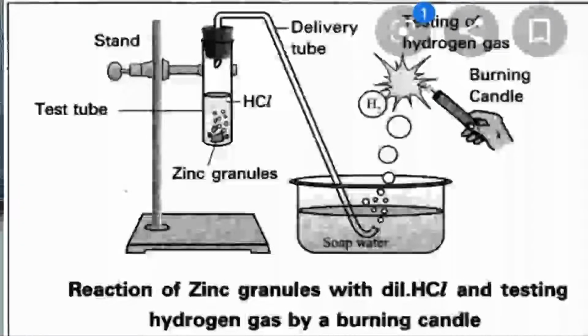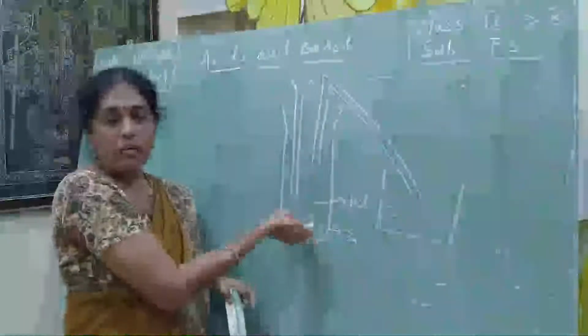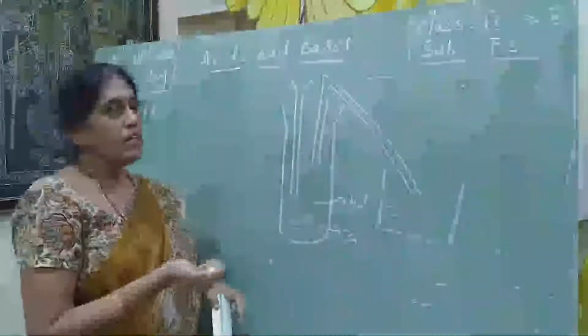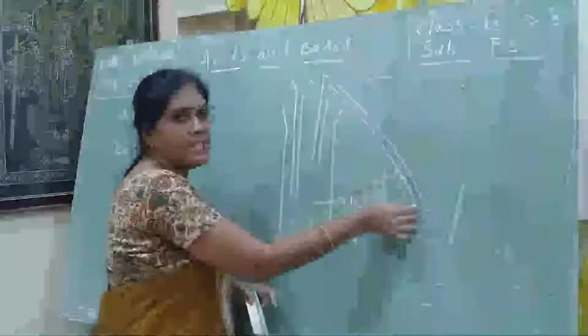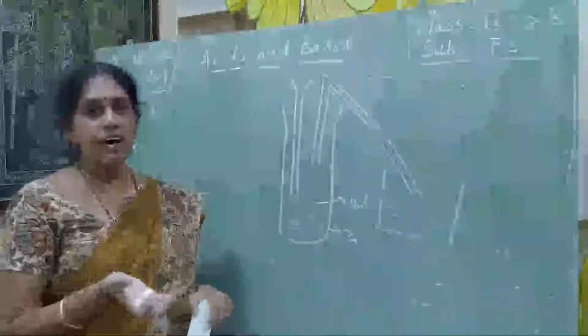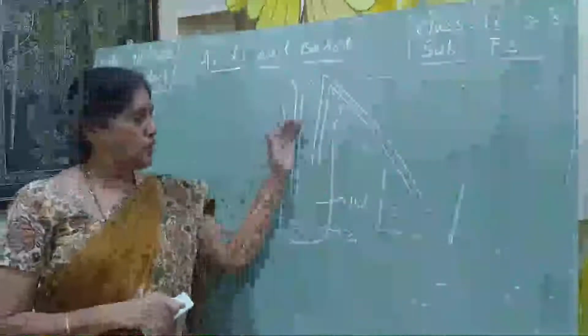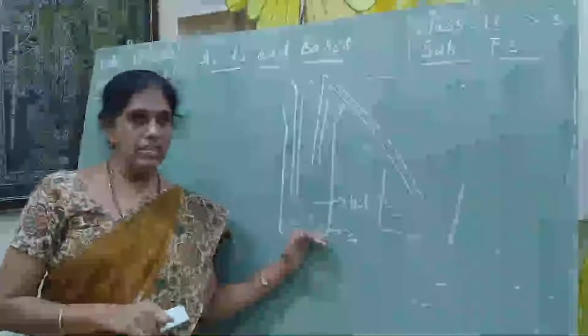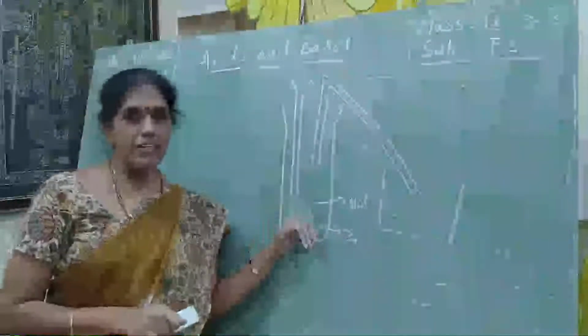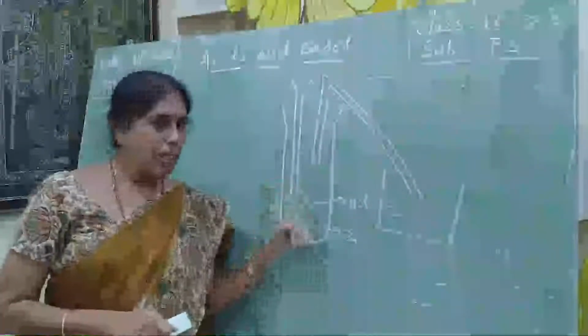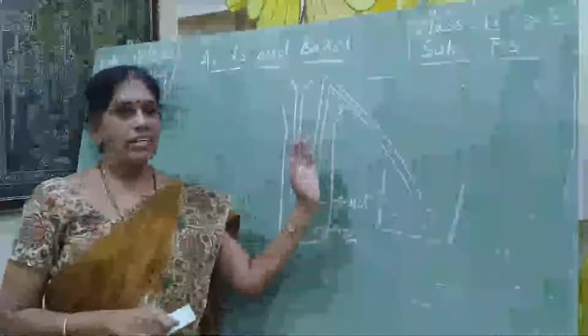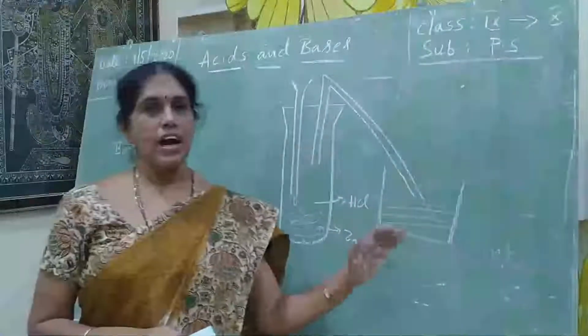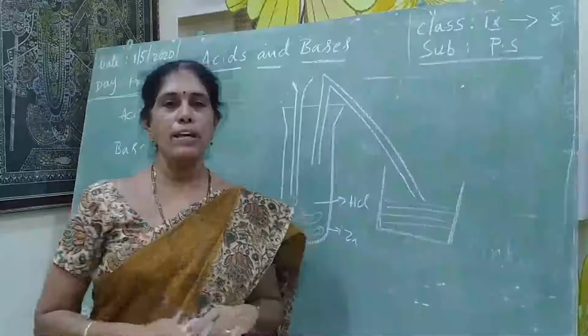Are you clear? We have to slowly pour HCl onto the zinc pieces until the zinc pieces dissolve. You will observe a gas evolving and passing into the jar. So how will we test this gas? Here we have taken the zinc pieces and added HCl drop by drop, and by that a gas is evolving. That gas we have to test. How do we test it? With the help of a burning splinter.